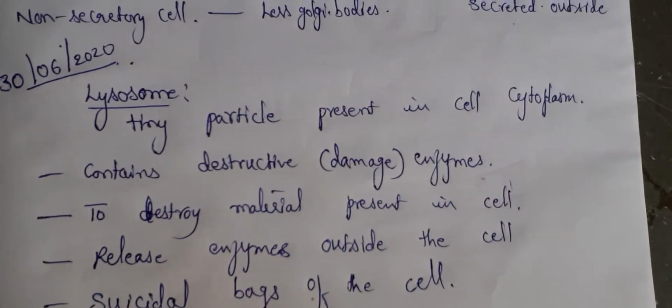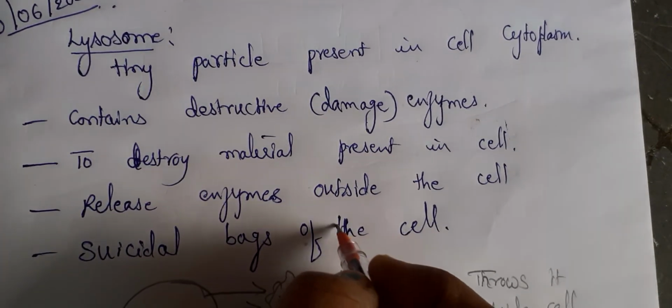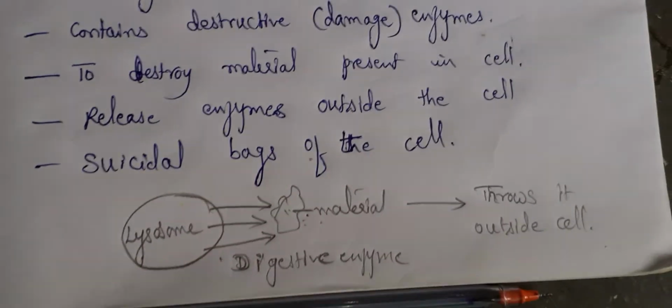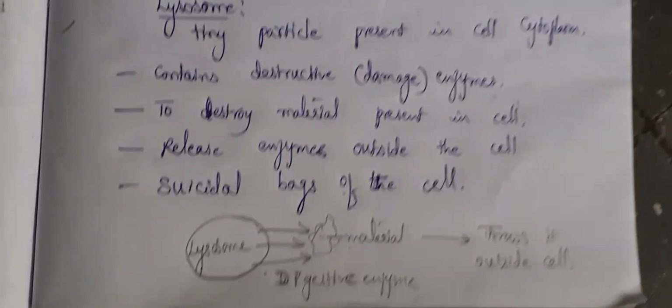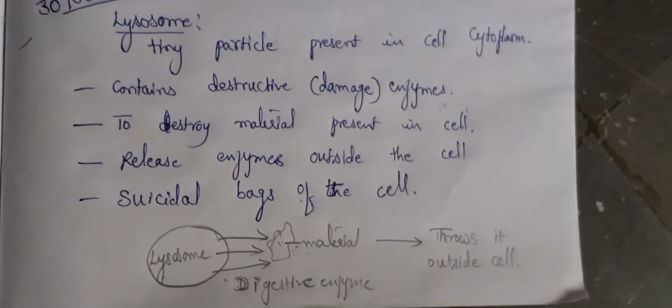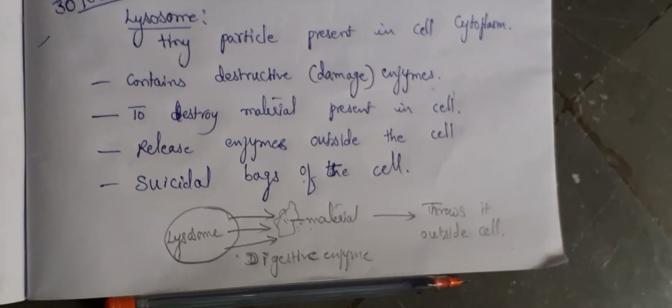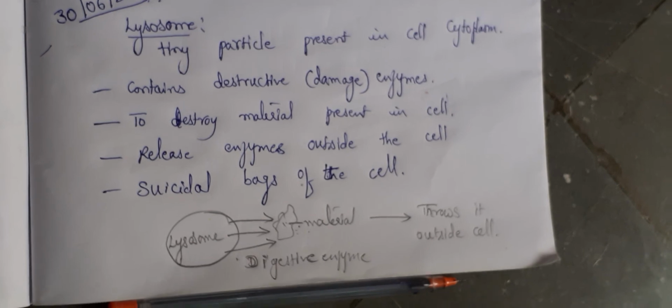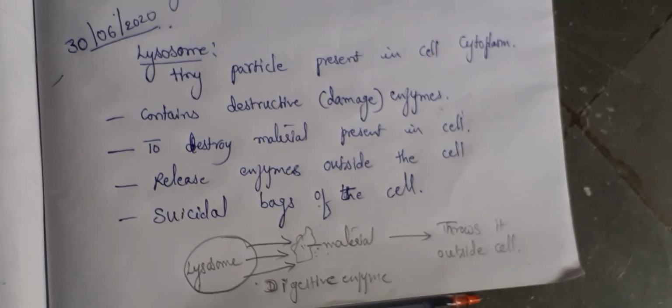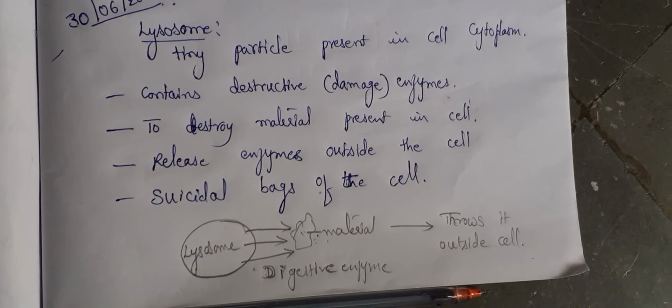This is one of the important questions. What are the suicidal bags of the cell? Lysosomes are the structures which are suicidal bags of the cell because they kill the materials which are not required by the cells. So in the next class we will study about the mitochondria.